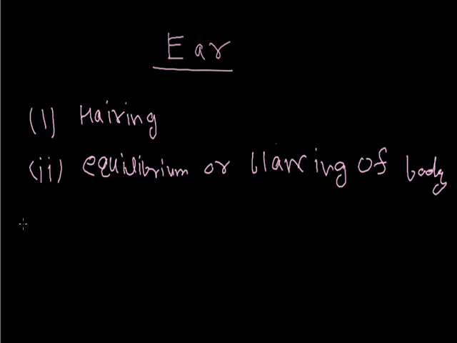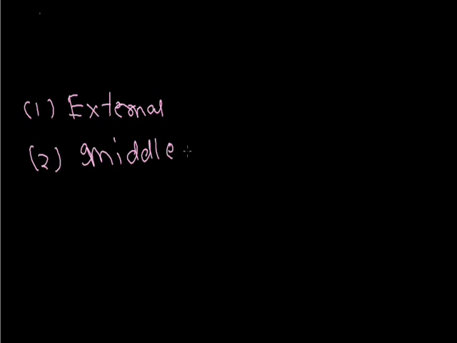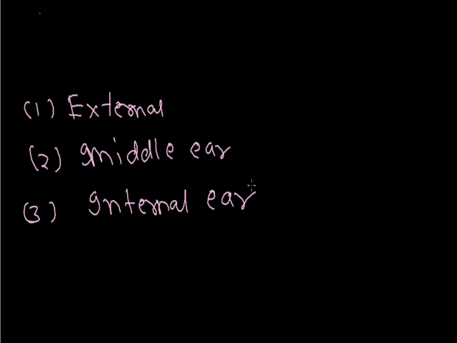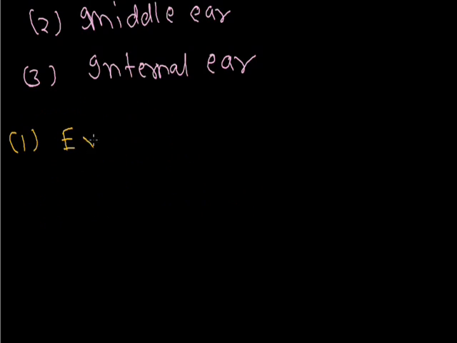Ear structure is divided into three parts: external ear, middle ear, and internal ear. First, we will discuss the external ear. Second is the middle ear. Third is the internal ear. So first we will discuss the external ear.